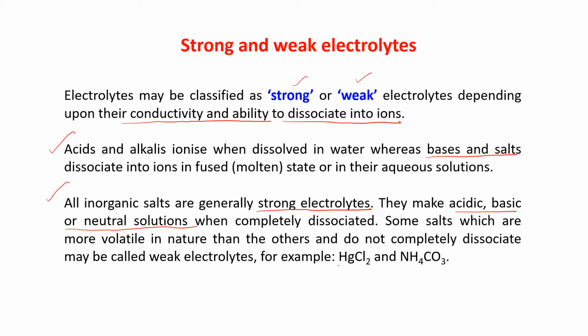For example, HgCl2, NH4, CO3. These salts are known as weak electrolytes. They are more volatile in nature and they do not completely dissociate, so they are known as weak electrolytes. For a strong electrolyte, it should fully dissociate into ions.